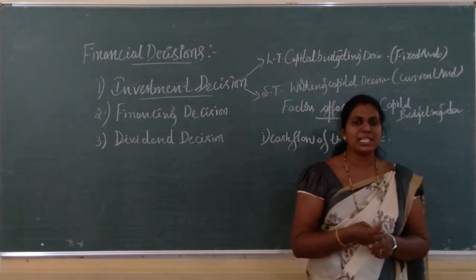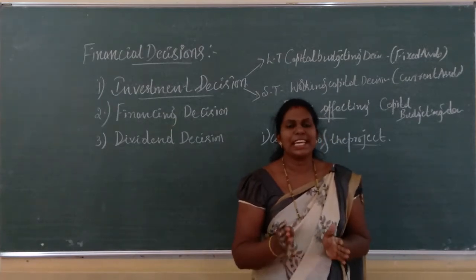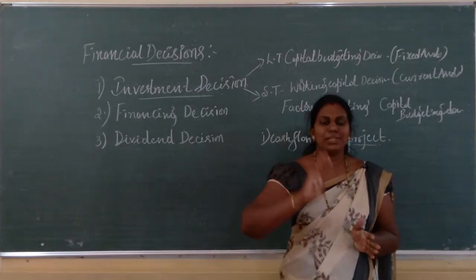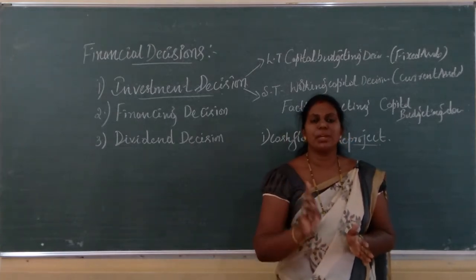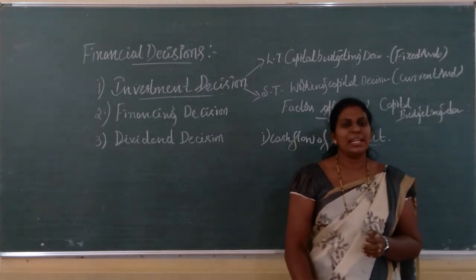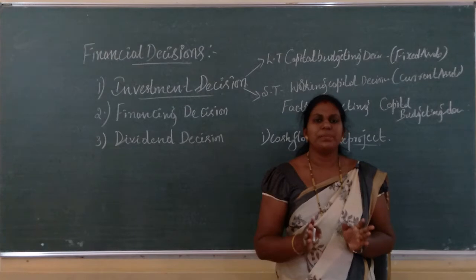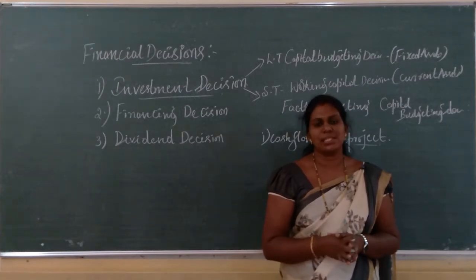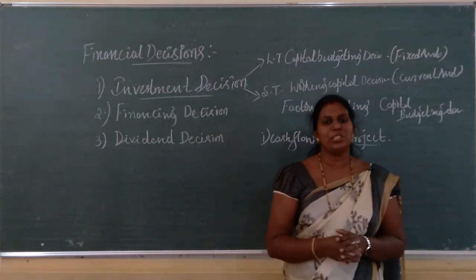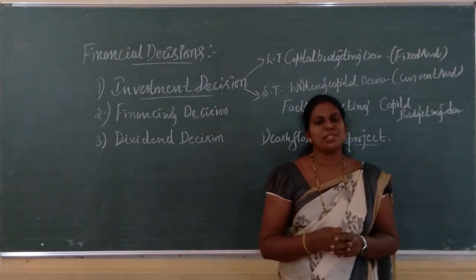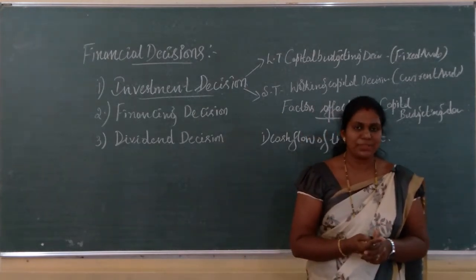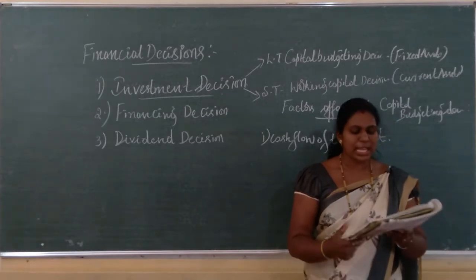Hope you are getting this. So while investing in any project, first of all we have to see the cash inflows, or analyze the cash outflow correctly. If the cash inflow is more, that project can be selected. So that has to be analyzed. Mainly there will be experts who analyze all these things in an organization. In big organizations, to study this, there are financial departments or heads or experts. They will analyze all these things, then only will they invest. So the first one is the cash flow of the project.